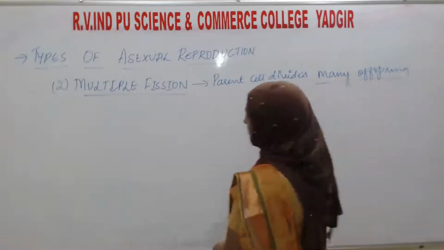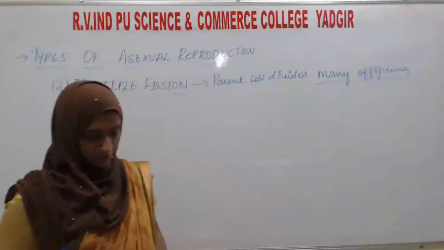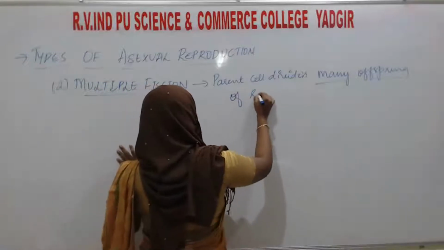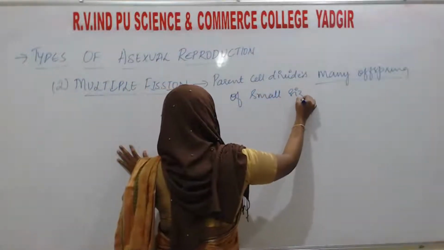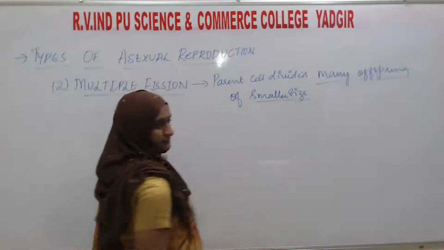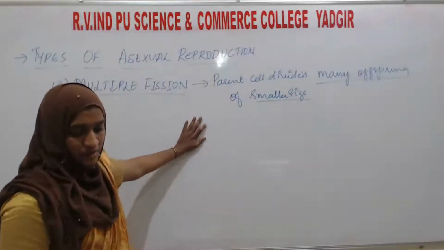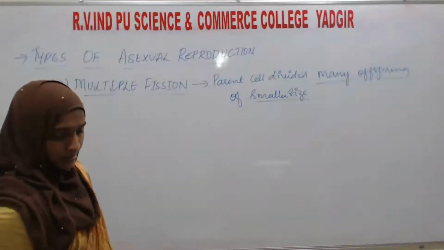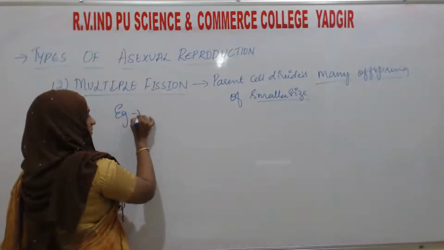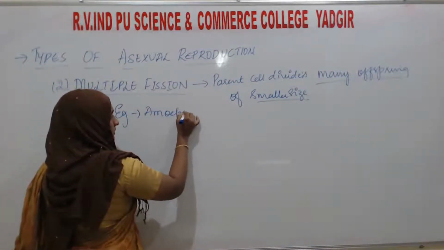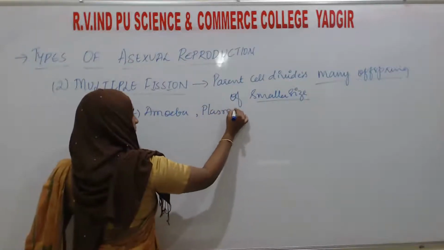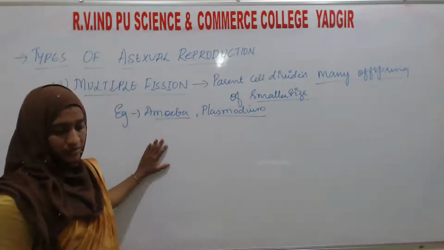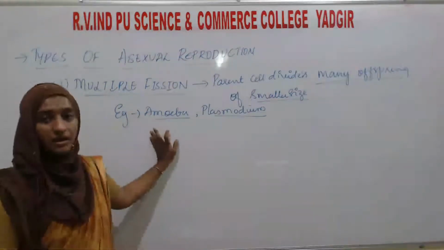Multiple, that is, many offspring. And that offspring will be of variably smaller size, not equal size, but of smaller size. Here again, for example, we can take amoeba and plasmodium. One example is amoeba, and another is plasmodium. So here first we will see the amoeba.